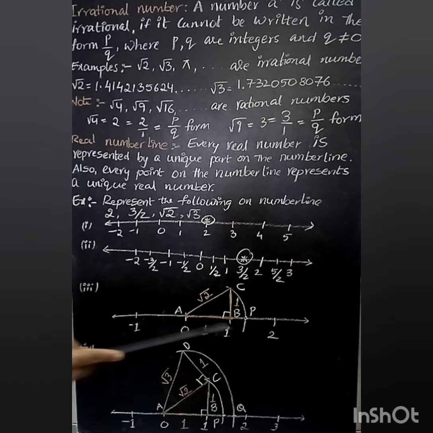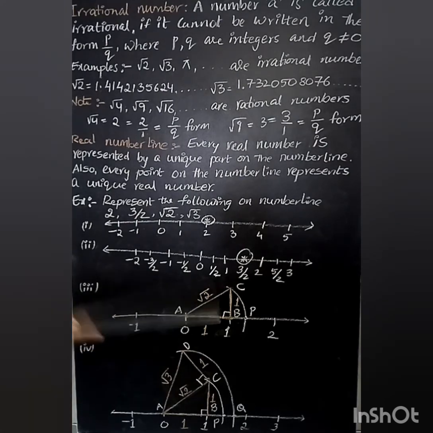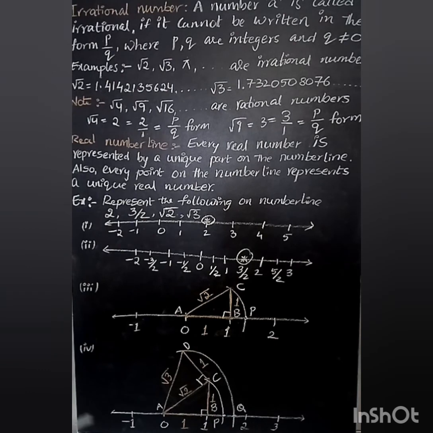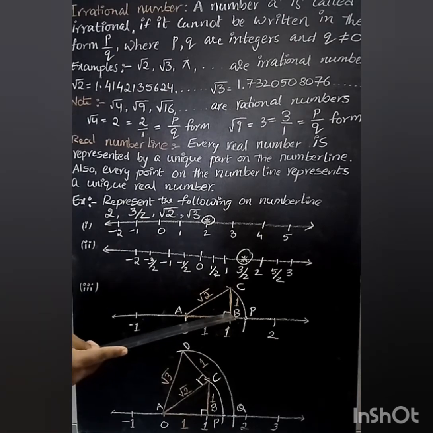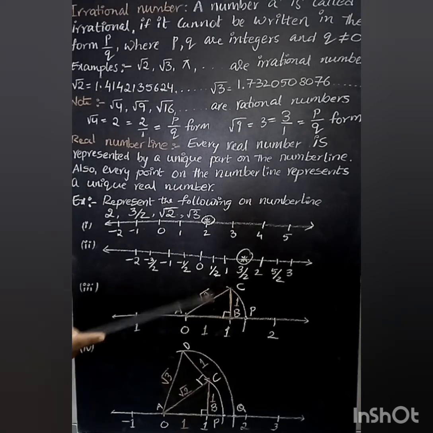Here, ABC is the right angle triangle. In this one, AC is the hypotenuse. How do we know that AC is the hypotenuse? We know the side opposite to the right angle is always the hypotenuse. Here the right angle is at B. The side opposite to B is nothing but AC. So AC is considered to be the hypotenuse. Hypotenuse square equals side square plus side square.